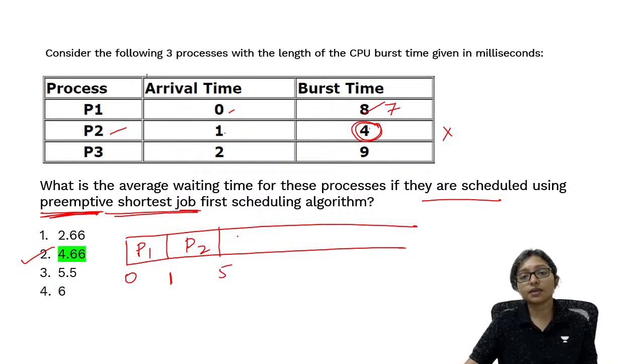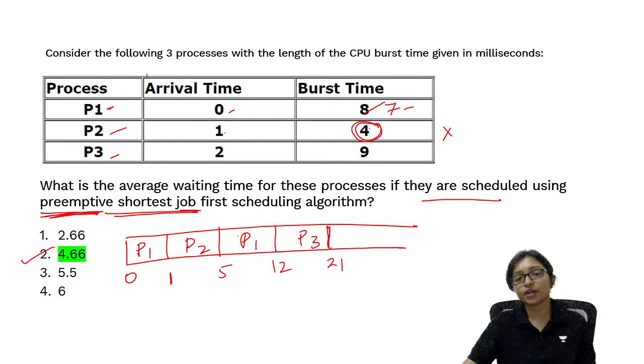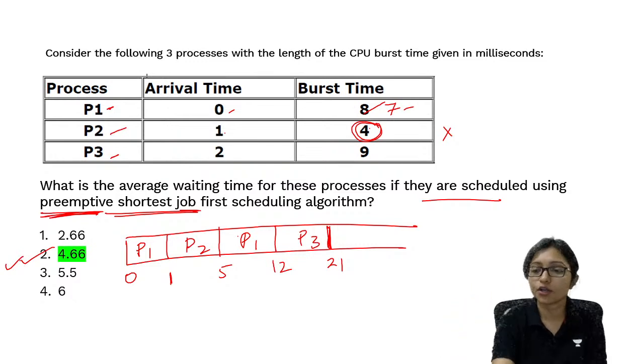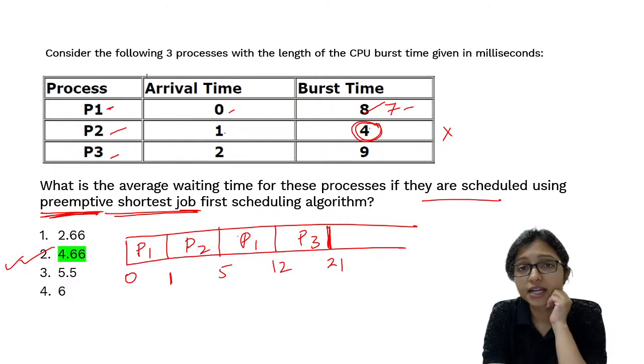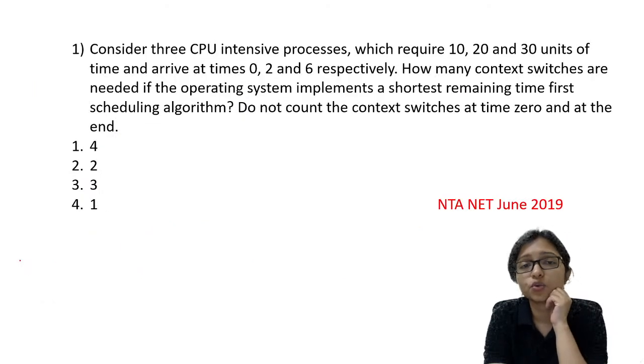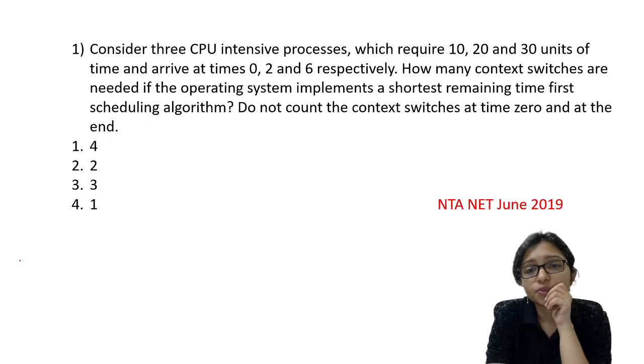After that P3 and P1. Out of P1 and P3, P1 is the smallest one. So that's why P1 will get the chance. It will be till 12. And finally P3 will get the chance and it will be till 21. And now you can solve it and you will get the answer in the same way. I hope it's clear to everyone. Right? Now if your Gantt chart is correct, then after that you can do the others also.